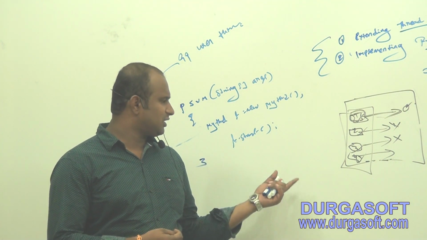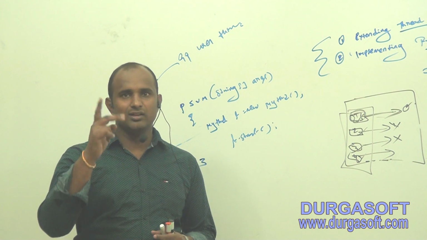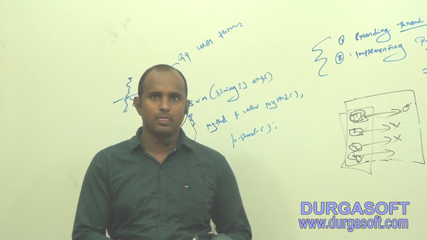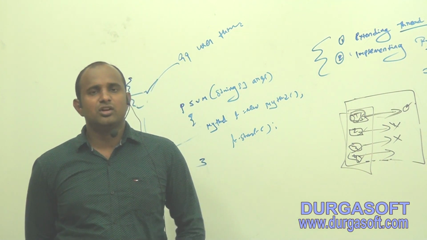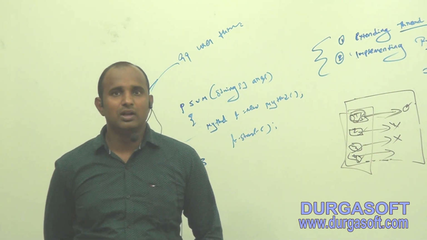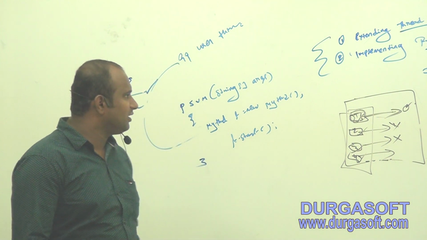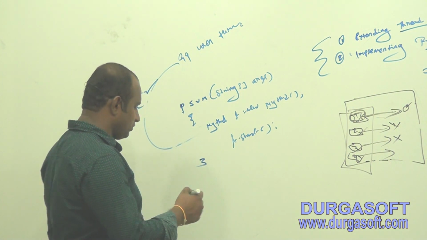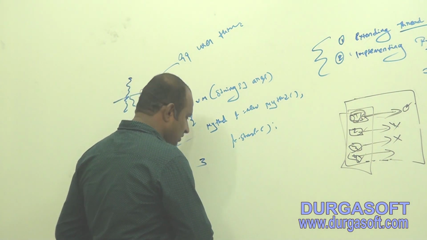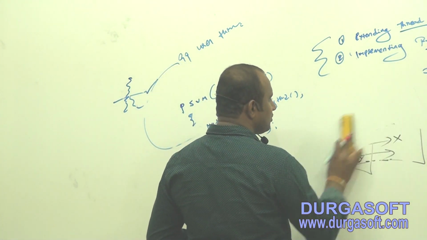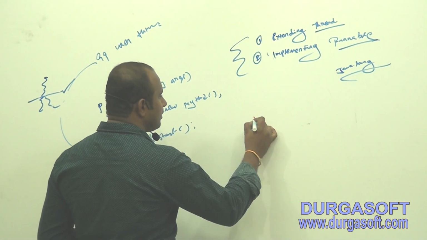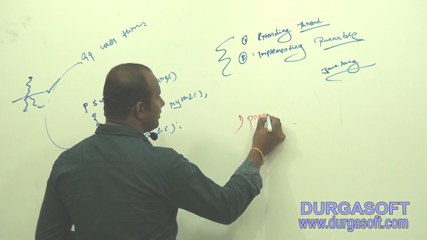So here the thread scheduler internally follows 2 algorithms to allocate the CPU. What are the 2 algorithms? One is the preempt algorithm.